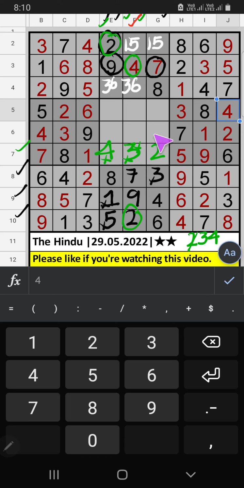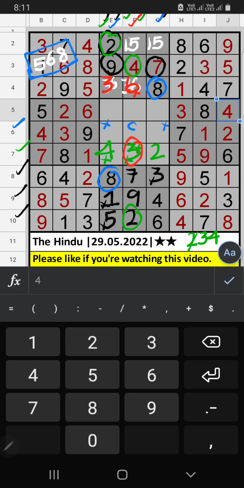Column F we have 3. So 3 can't come in this cell. 3 is confirmed here. Then 6 is here. 6th row, 3 numbers are remaining, 5, 6, 8. Column G, column E we have 8. So 8 can't come in these cells.